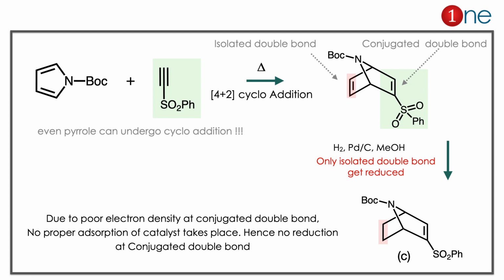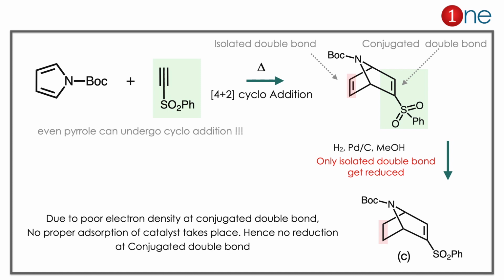The starting material contains an amine and an alkyne system. You have a pyrrole and an alkyne. Here is an important thing you should know: even pyrrole can undergo a cycloaddition reaction. So cycloaddition occurs, forming a bridged nitrogen there. Here I have given colors for your understanding. The alkyne is shown in green. A new diene is formed there, at the end position. So there are 2 types of double bond, an isolated double bond and a conjugated double bond.